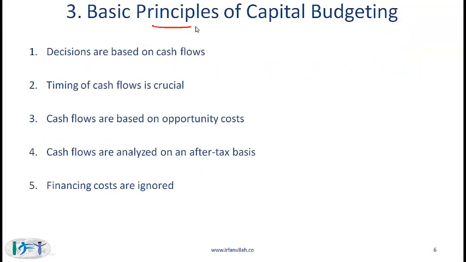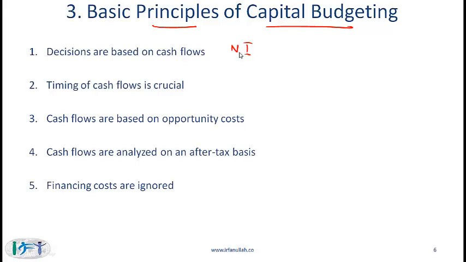Basic principles of capital budgeting. Decisions are based on cash flows. This is an important statement. Earlier we talked about financial reporting and analysis, where we come up with the net income of a company. We could also come up with the net income or accounting income of a project.